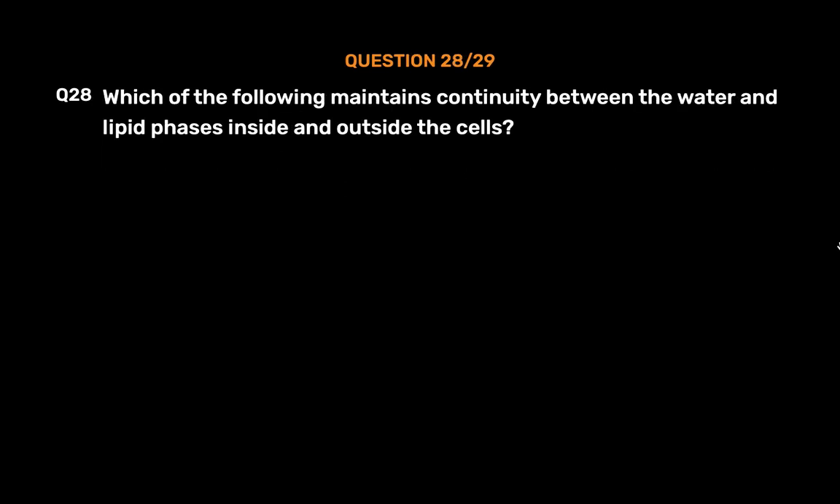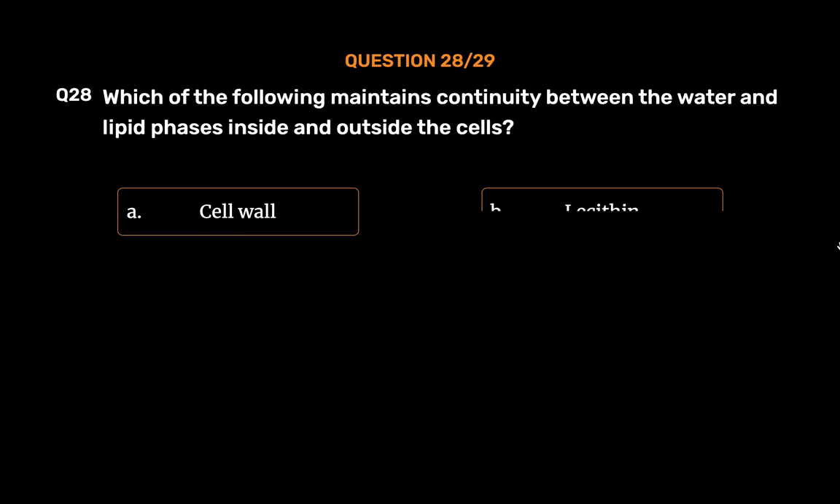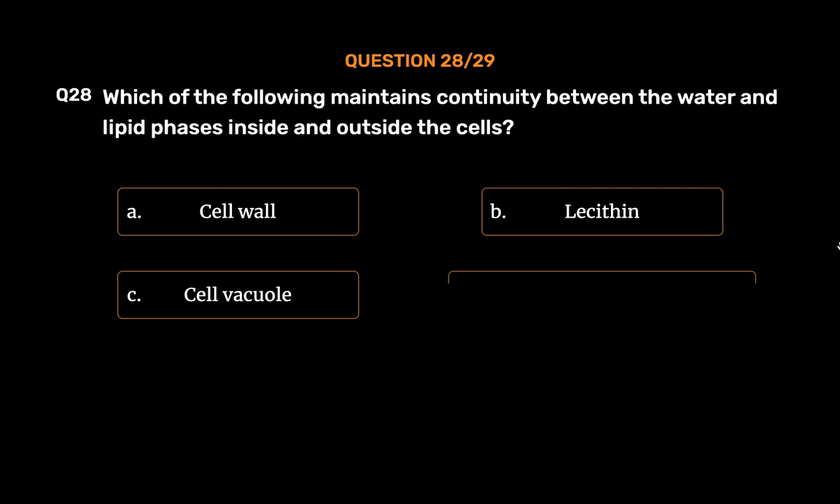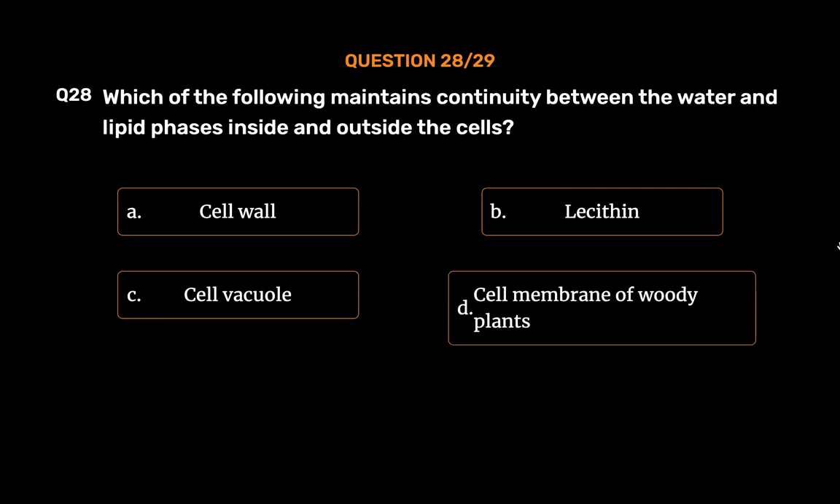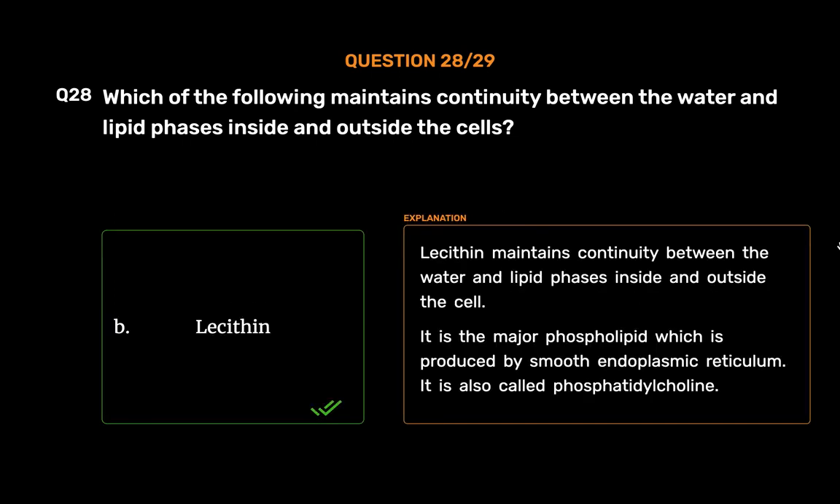Question number 28. Which of the following maintains continuity between the water and lipid phases inside and outside the cells? Option A. Cell wall. Option B. Lecithin. Option C. Cell vacuole. Option D. Cell membrane of woody plants. The correct answer is Option B. Lecithin. Lecithin maintains continuity between the water and lipid phases inside and outside the cell. It is the major phospholipid which is produced by smooth endoplasmic reticulum. It is also called phosphatidylcholine.